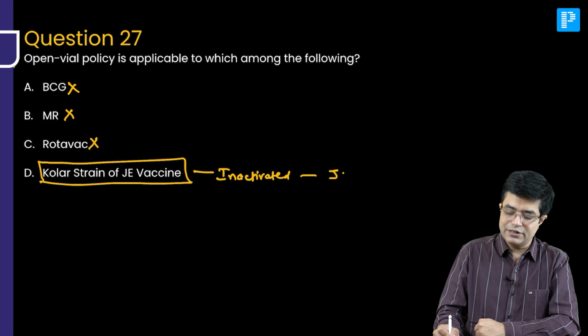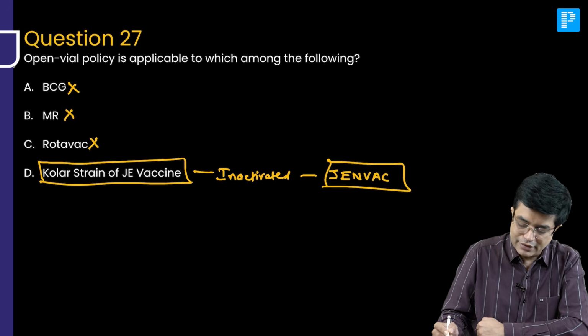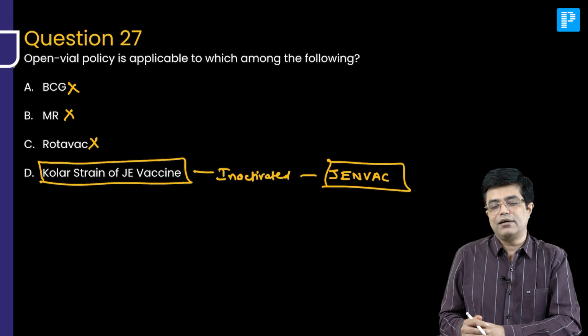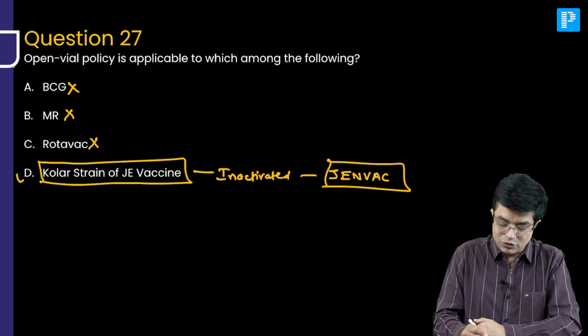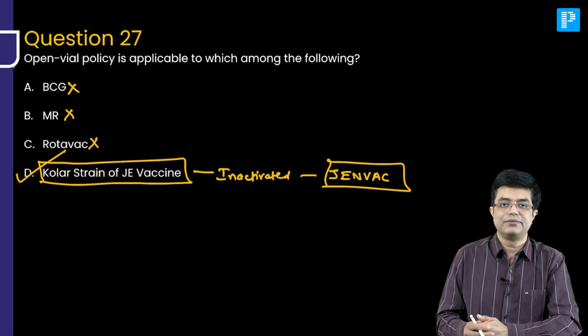The brand name of this vaccine is Genvac. This is the vaccine which is now replacing the earlier China-made live attenuated vaccine, and so the open vial policy will be applicable to this vaccine henceforth.